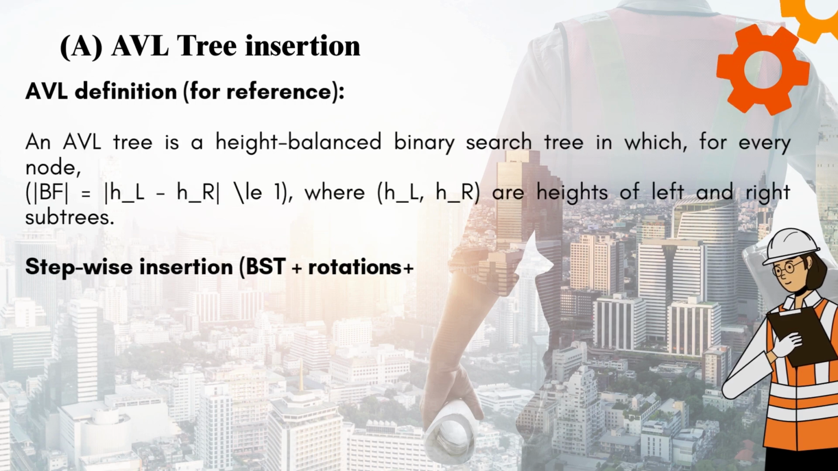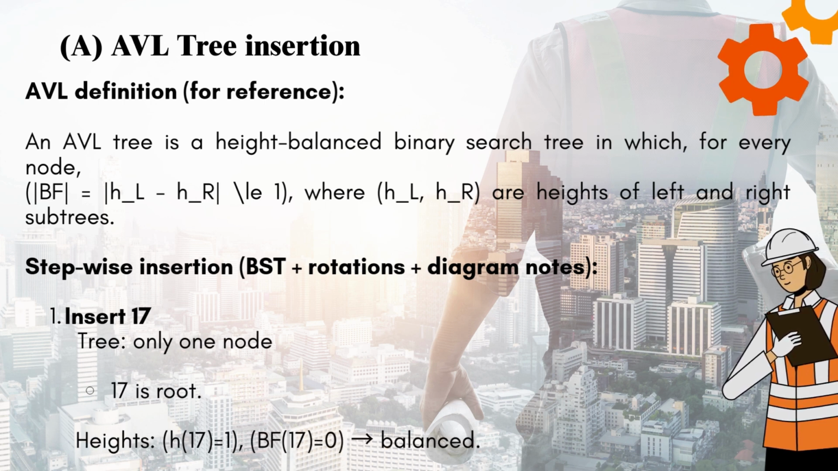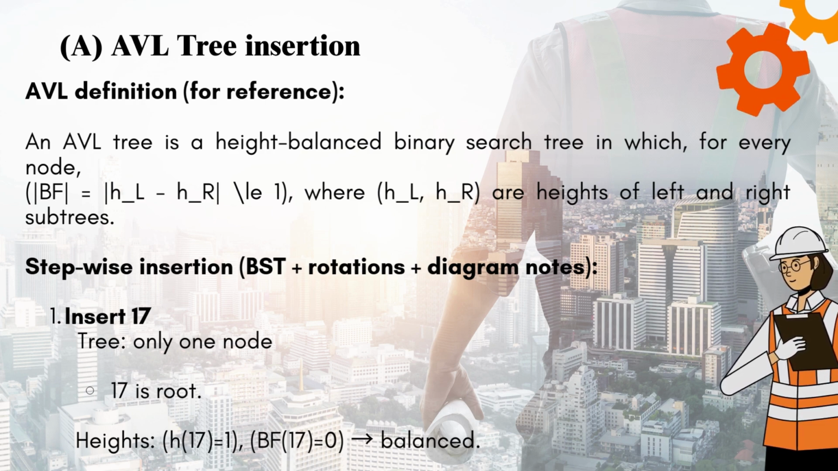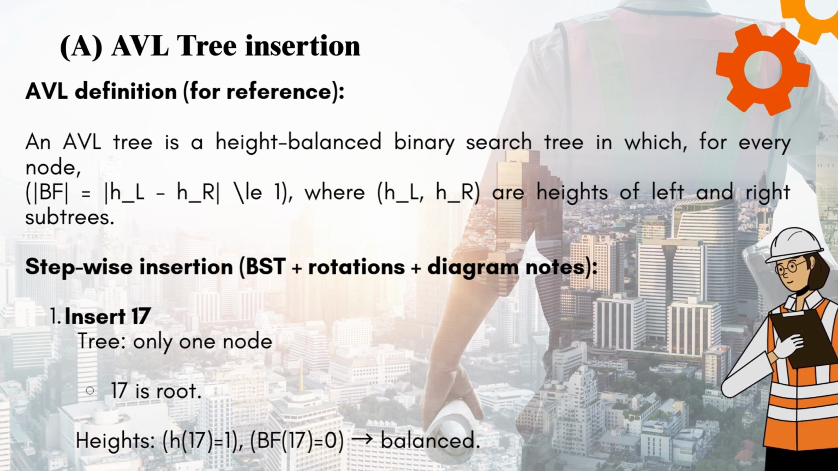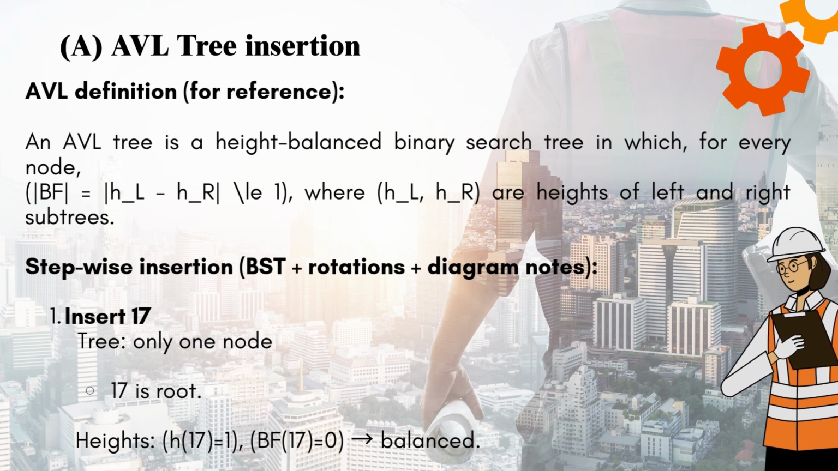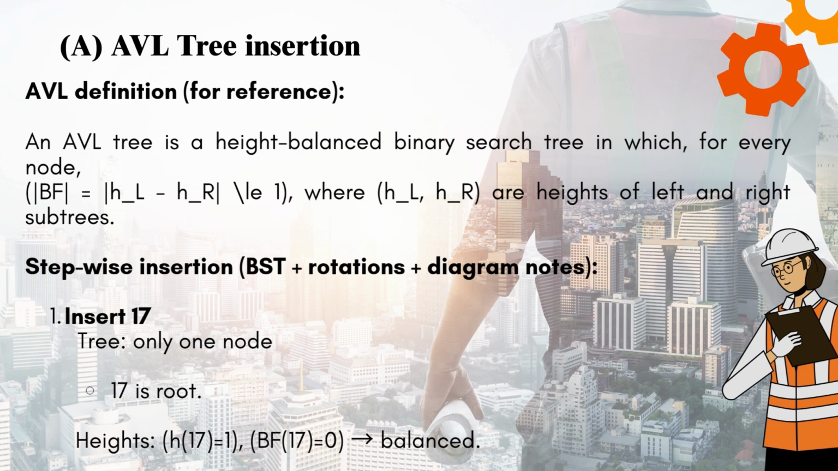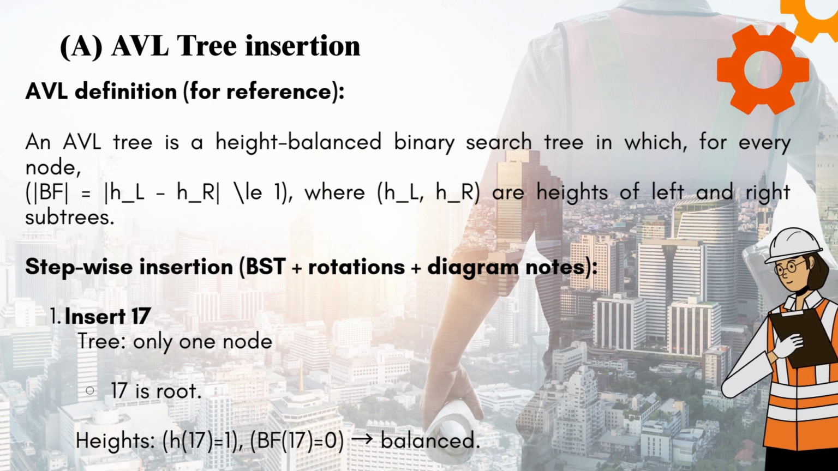Answer: A. AVL tree insertion. AVL definition. For reference, an AVL tree is a height-balanced binary search tree in which, for every node, BF equals HL minus HR, less than or equal to 1, where HL and HR are the heights of the left and right subtrees. Stepwise insertion: BST plus rotations plus diagram notes.